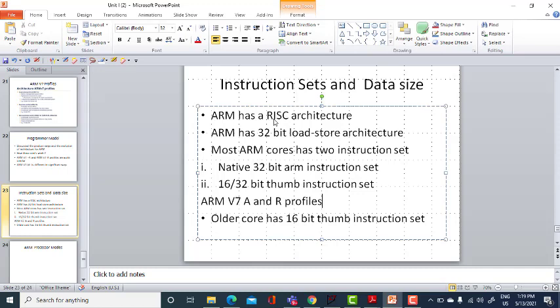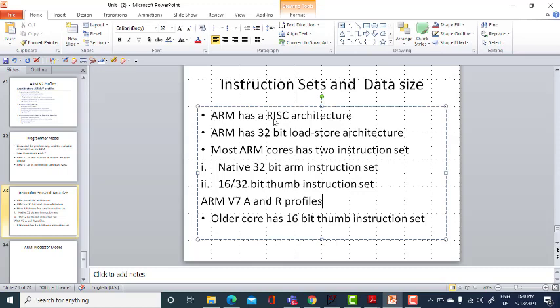The native 32-bit ARM instruction set uses the full performance potential of the ARM cores, whereas the Thumb instruction set provides greater code density from the compiled code. Switching between the ARM instruction set and the Thumb instruction set is called interworking, and normally the compiler and the linker will handle this for us.